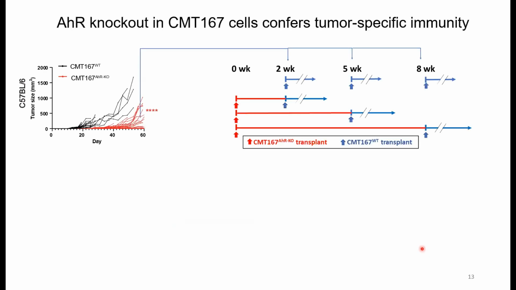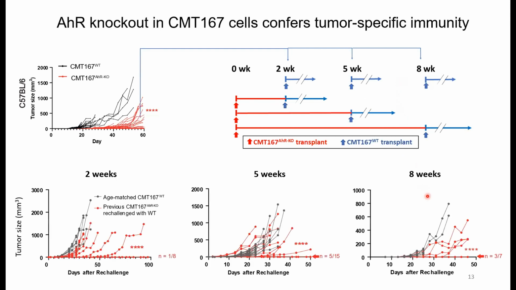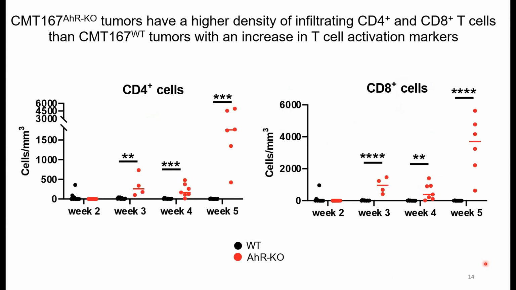When we took mice previously exposed to AHR knockout malignant cells and introduced wild-type malignant cells between 2 and 8 weeks later, we found that these mice can partially or completely reject wild-type cells, and this ability improves with increased time between challenges. These results indicate systemic and relatively long-lasting immunity with the potential for complete tumor clearance.